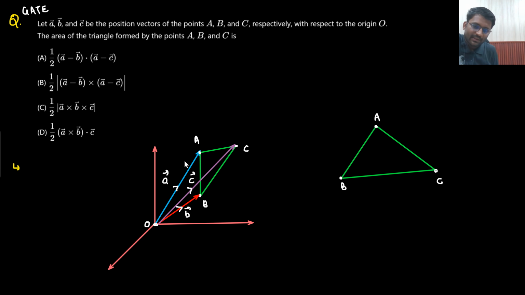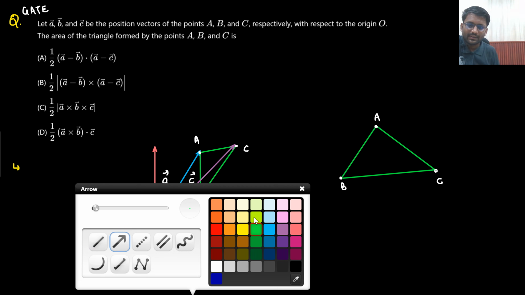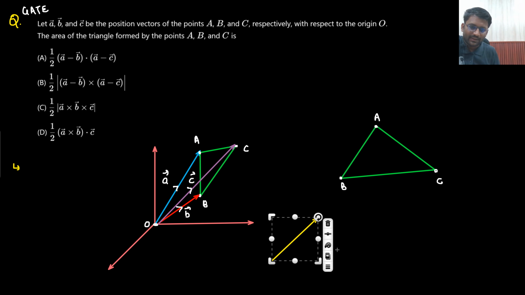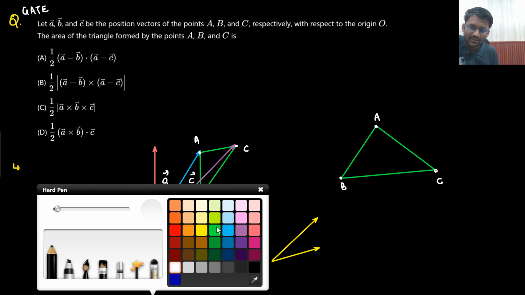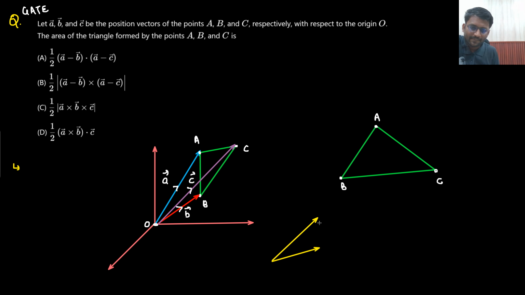Now notice one thing: if you take out this much of the triangle outside, can you notice one thing? Sir, I notice that if I take this triangle outside, this is origin O, this is your A vector, right, and this is your B vector. This point is A, this point is B. If I need to define the AB vector, what will your AB vector be? Can you let me know?